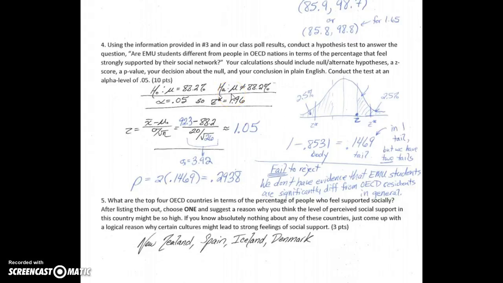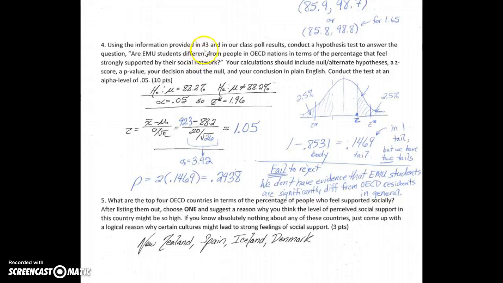The alternative hypothesis. If we reject this, we need some plan B. We need something to fall on. If EMU students are not like OECD nations, then what? Are we saying that they're just different in that they could be lower, they could be higher percentage? Are we forcing it to be lower? Are we forcing it to be higher?